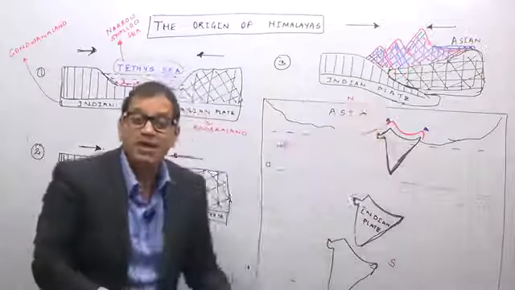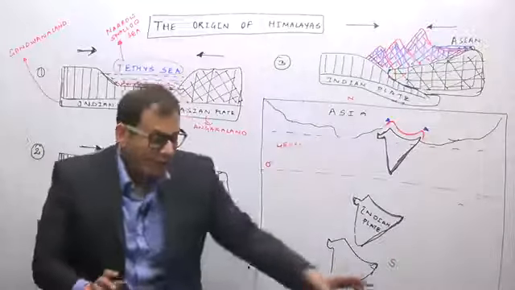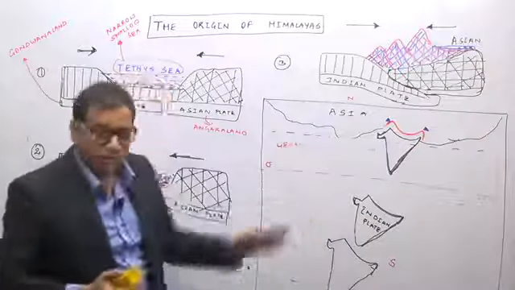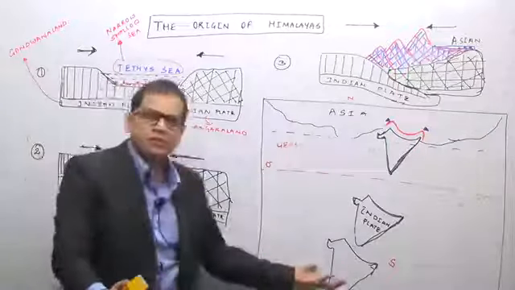So we can conclude two things from here. Now I will rub this diagram because I will use the board to write. Again, before that, repeating, the Indian plate was a part of Gondwana land in the southern hemisphere. It started moving towards the Eurasian plate.